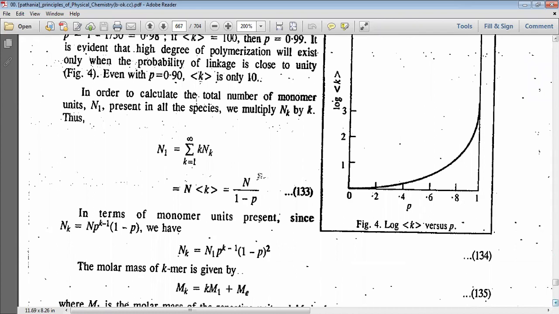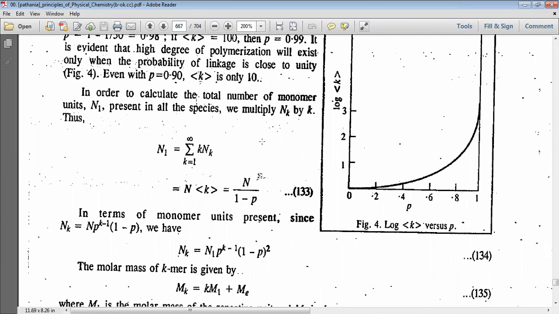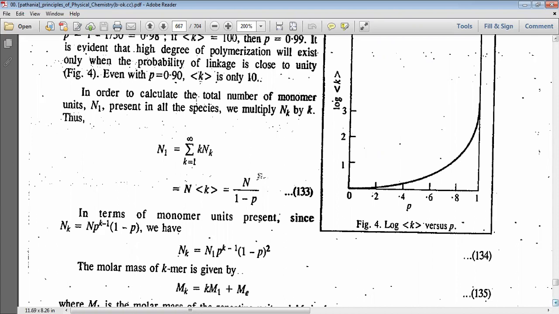In terms of monomer units present, since Nk equal to N p to the power k minus 1 into 1 minus p, we have Nk equal to N1 p to the power k minus 1 into 1 minus p square. Look at this curve here. In this curve, log k mod versus p is a hyperbolic-like curve.